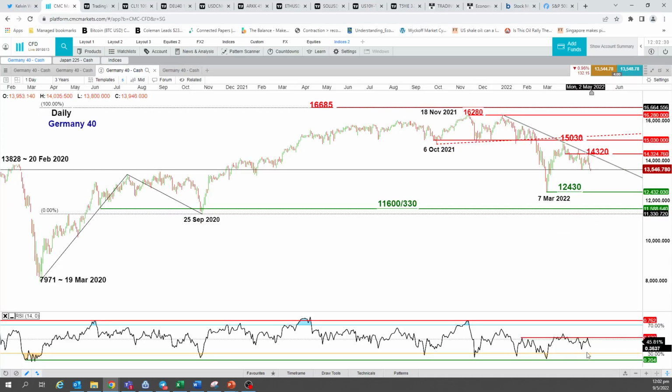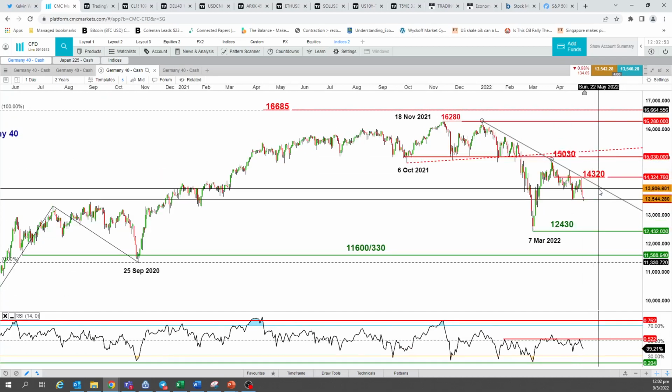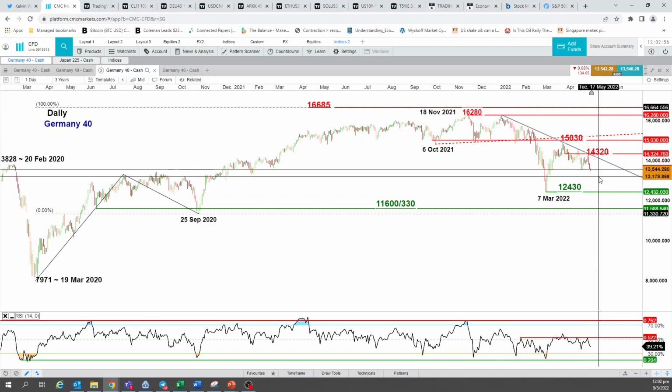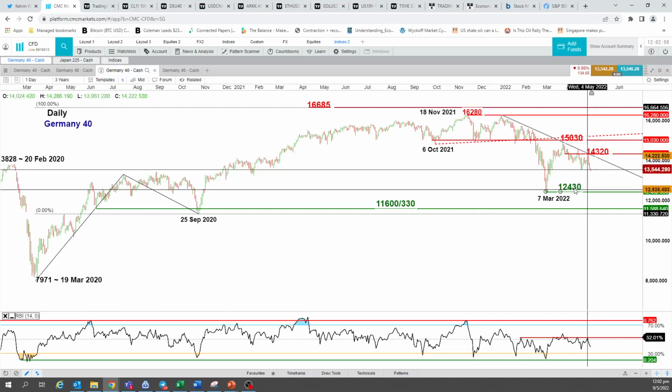And also RSI, so daily RSI remains weak below a key corresponding resistance at the 52% level. If you look at how the RSI shaped this bearish reaction of the 52% level, previously all of them were shaped right exactly at the descending trend line resistance graphically as well. So momentum to us is indicating pretty much weak. So there's a risk for us to retest 12,430, which is the 7 March low, in the coming weeks ahead.